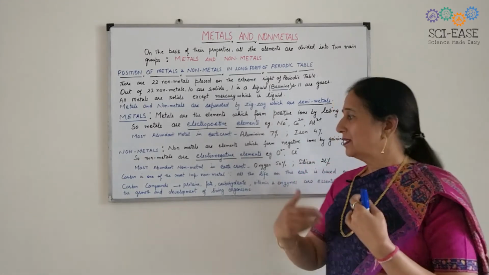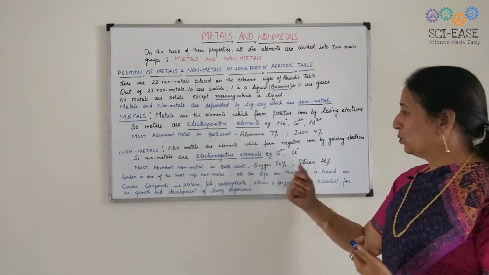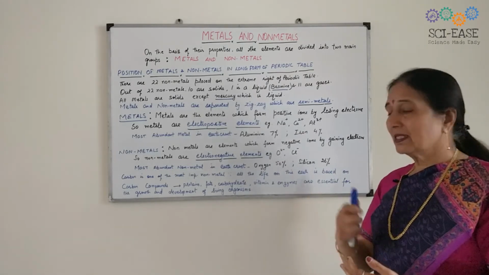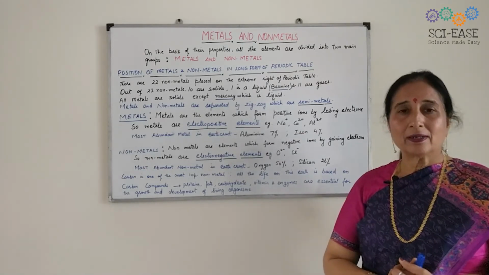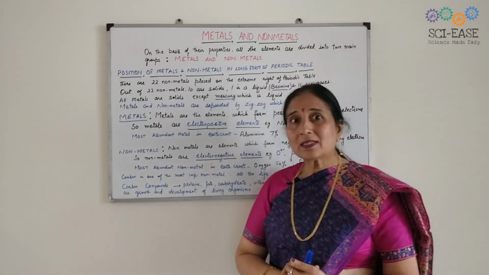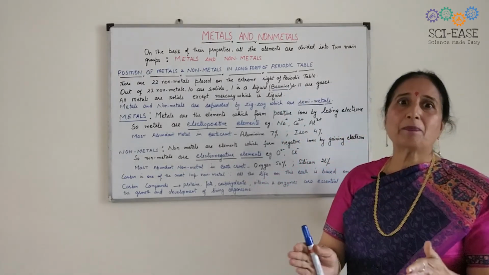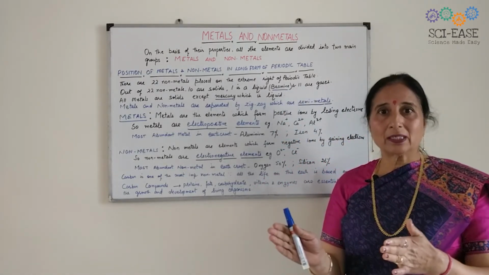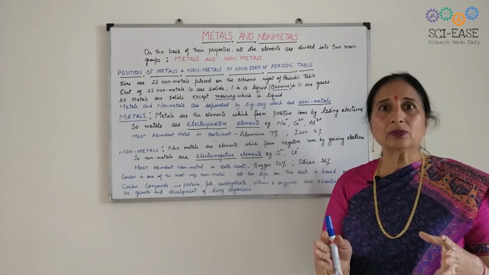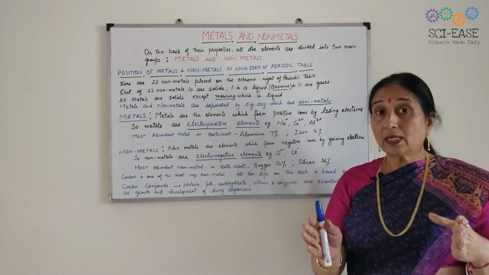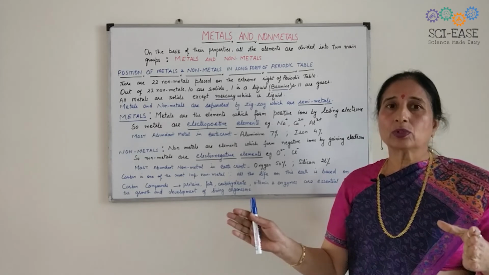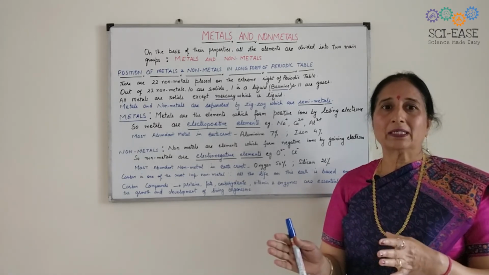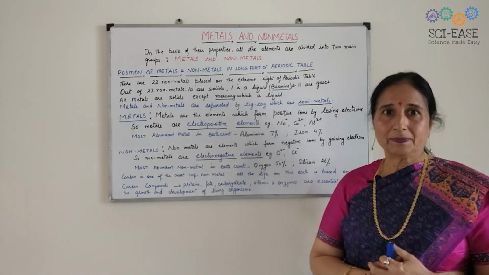Our body is made up of, I have told you, carbon, which is very important. So this is all about the introduction part of metals and non-metals, because we are going to study in detail about the metals and non-metals in this chapter.